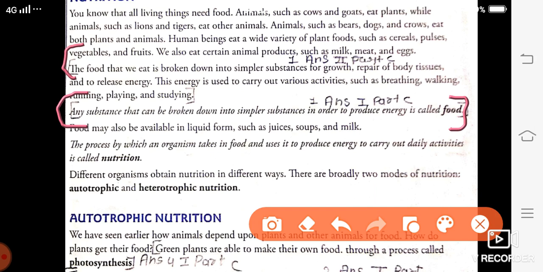So this is your first paragraph and this is your second paragraph. In the first line you will write this definition, then you will leave a line and then you will write: the food we eat is broken down into simpler substances for growth, repair of body tissue and to release energy. This energy is used to carry out various activities such as breathing, walking, running, playing and studying. This is your answer number 1. Okay. Next.